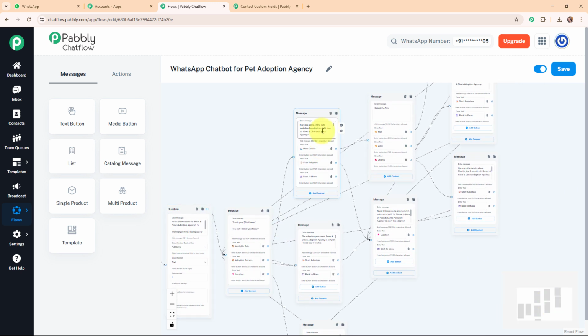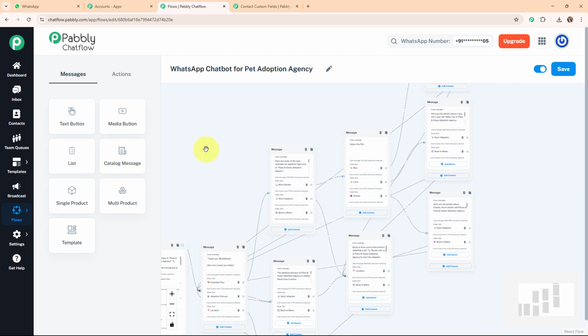That means here for the available pets, I've added the available pets list with the quick reply button as more details, start adoption or back to menu. Then further I've set up the chatbot for these quick reply button where I've added the detail for each of the pet, and then I've added the quick reply button for start adoption and back to menu.